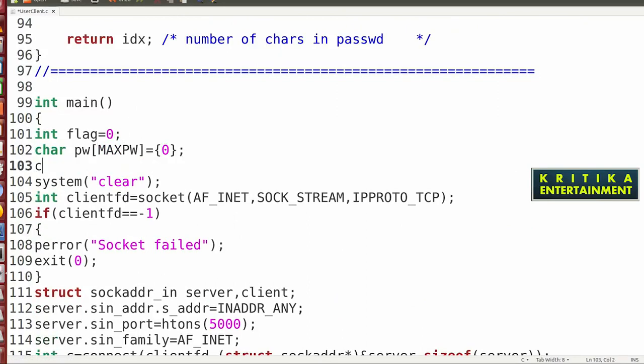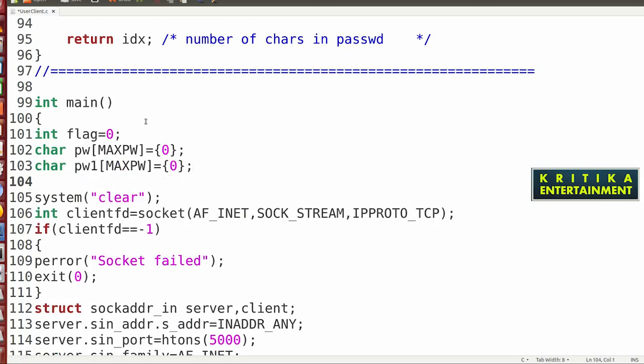Same as char, I'll use pw1. Here also write max pw is equal to bracket 0. Then char pointer p1 is equal to what to write?